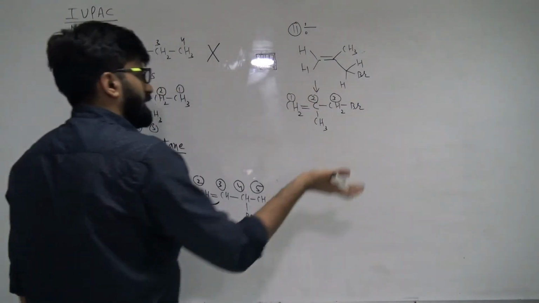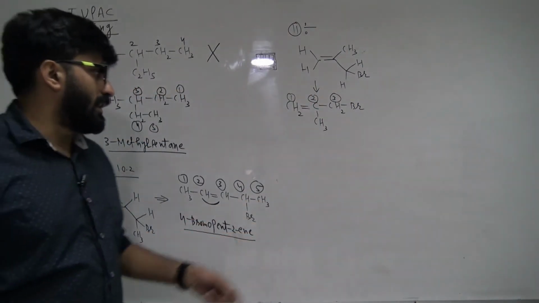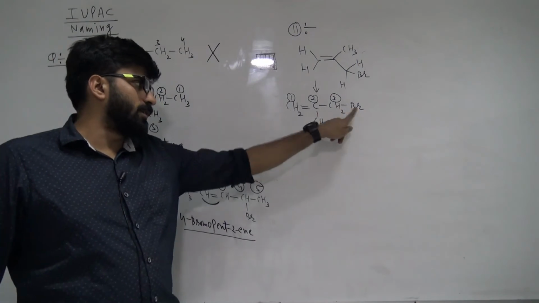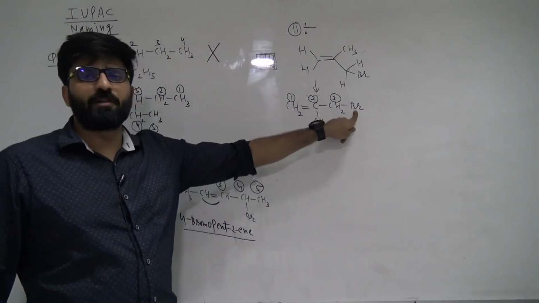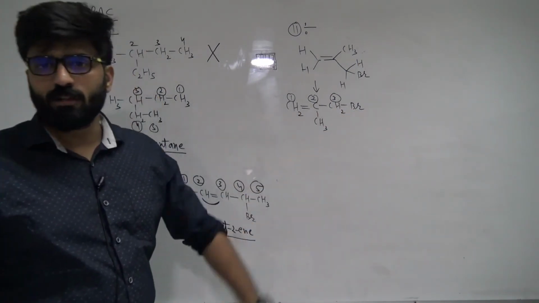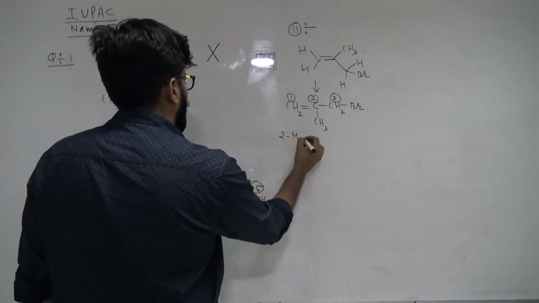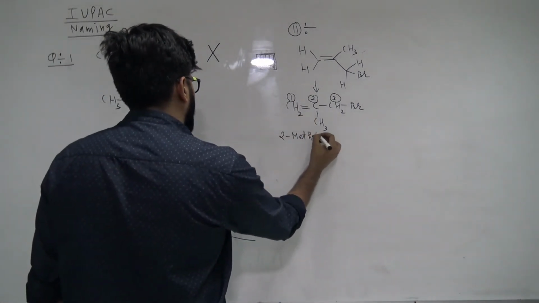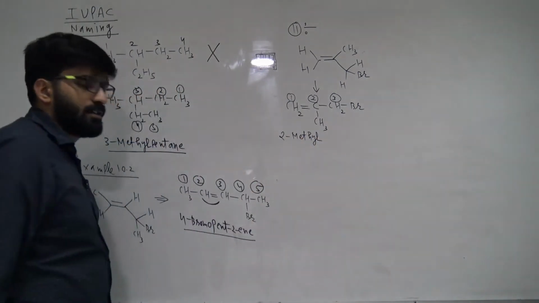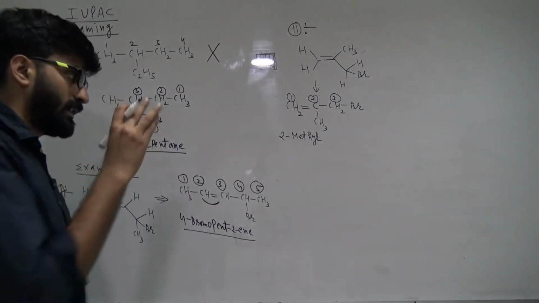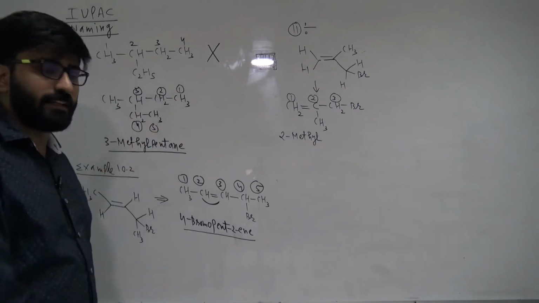Now I think it is obvious to you why I haven't done numbering from this side, because bromine is not my priority. Who's my priority? Multiple bonds. So if I name it, guys, what is the name of the prefix? 2-methyl. The first letter should be capital, and between number and letter there should be a hyphen. Even CBSE sees these things, how you are writing the name.